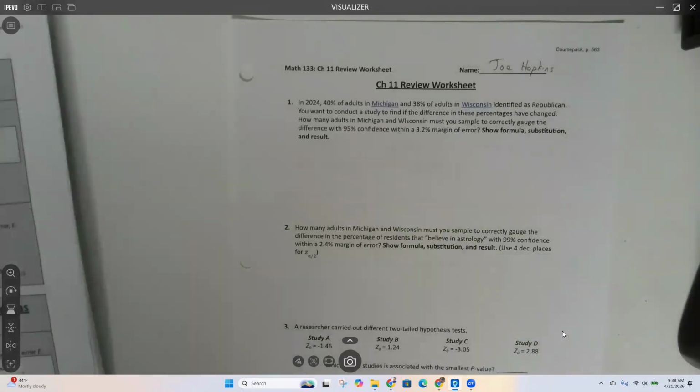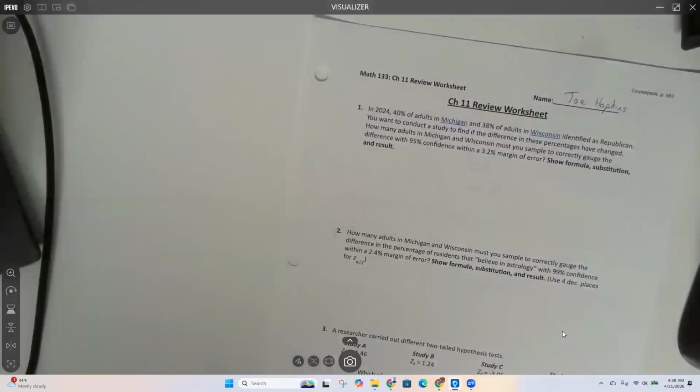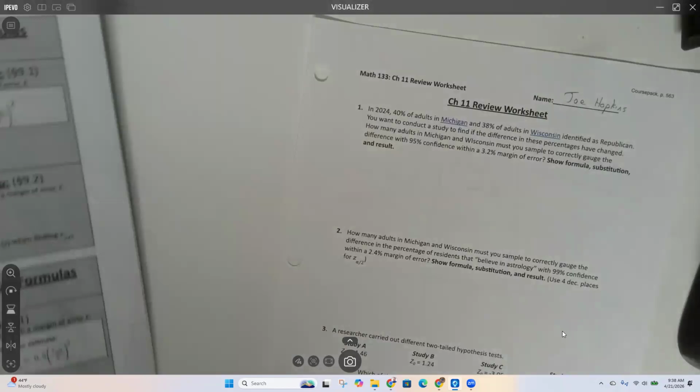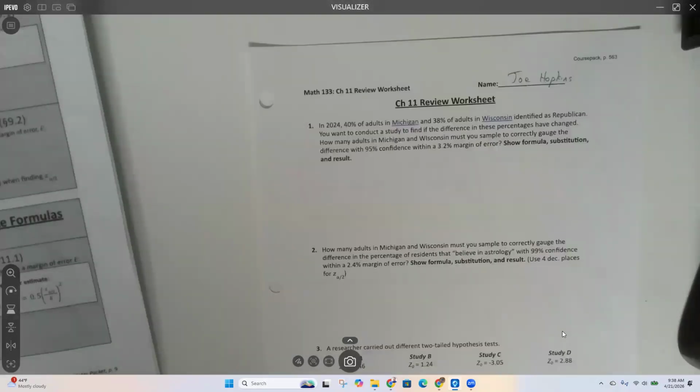Okay, so there's a lot covered in chapter 11. You remember in chapter 9 we talked about single sample sizes as well as single confidence intervals. And then chapter 10 we talked about single hypothesis testing. Chapter 11, we're doing all three of those. We're doing double sample sizes, double confidence intervals, and double hypothesis testing. So it's important to pay attention to what you're trying to do as you're doing those things, okay?